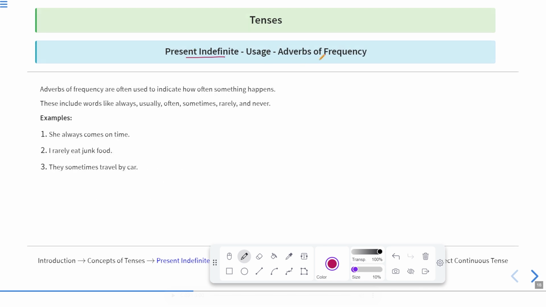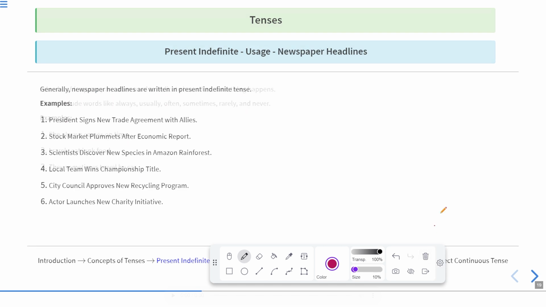Present indefinite tense is also used with adverbs of frequency. Adverbs of frequency are often used to indicate how often something happens. These include words like always, usually, often, sometimes, rarely, and never. The sentences in which these words appear should be written in present indefinite tense. She always comes on time. I rarely eat junk food. They sometimes travel by car. So these adverbs of frequency can be used in present indefinite tense. I hope this much is clear to you all. Now let us move to the next one.